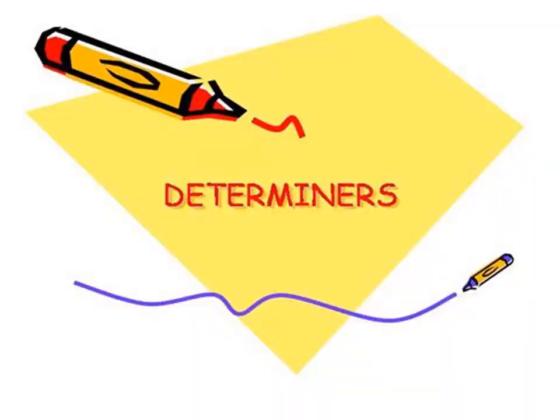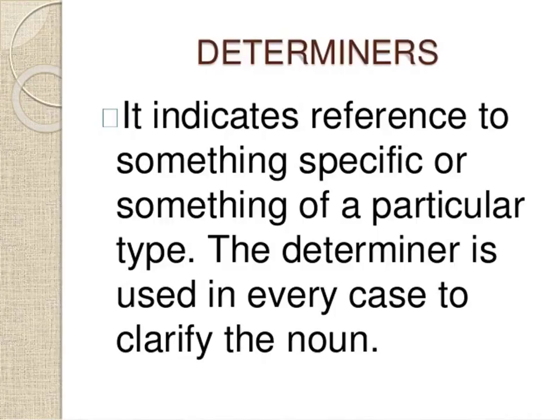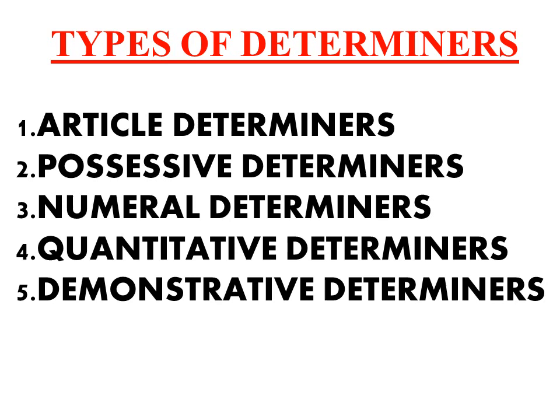Now we switch to the next topic, that is determiners. Now what are determiners? Determiners are the words that refer to something specific or something of a particular type. The determiner is used in every case to clarify the noun. There are 5 types of determiners: article, possessive, numeral, quantitative, demonstrative. We will be discussing each of them in detail one by one.